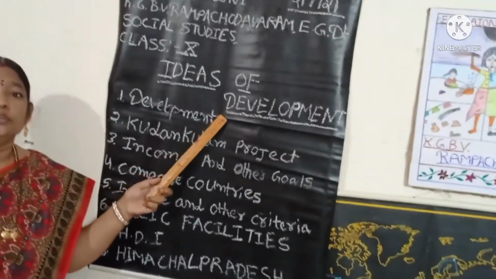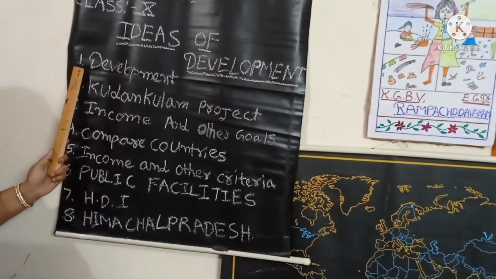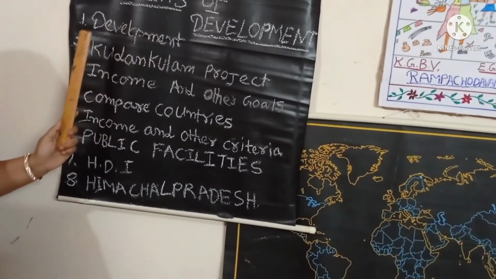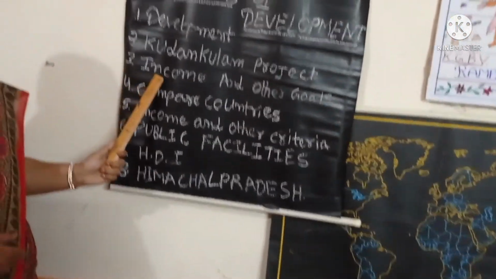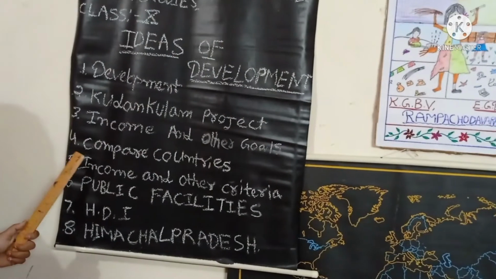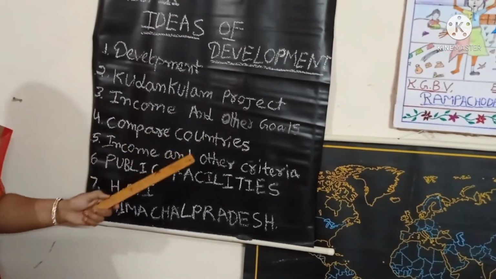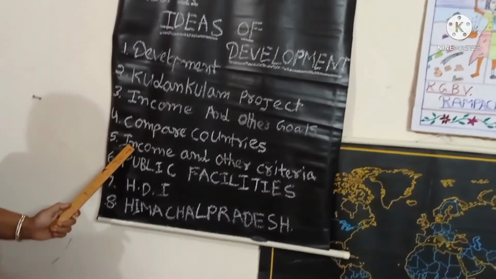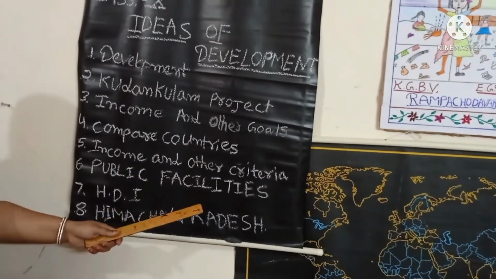Today we will learn the main concepts in this lesson: what is development, and what about curriculum project and income and other goals. After that, comparing countries, how we compare the countries. After that, income and other criteria. Next, public facilities.